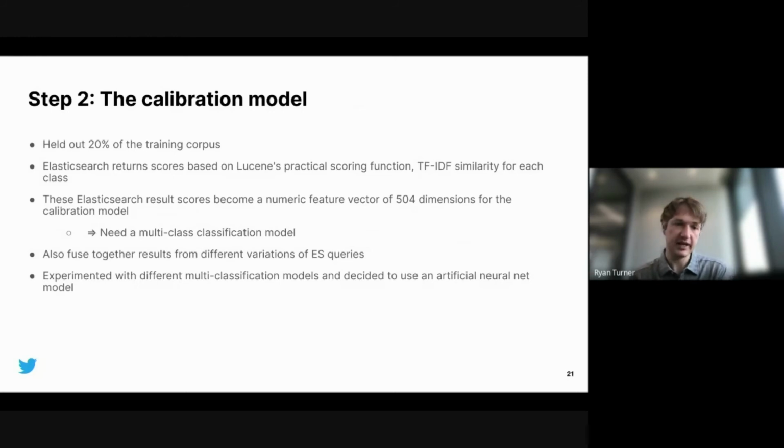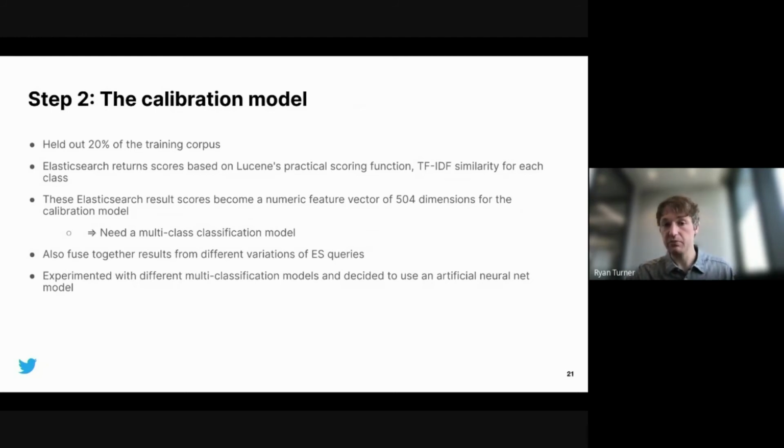And this is done using a held out 20%. So we're not recycling the same data that was used to build the Elasticsearch index. Otherwise, we would be getting biased probabilities. The model would be overly confident if we were recycling the same probabilities.